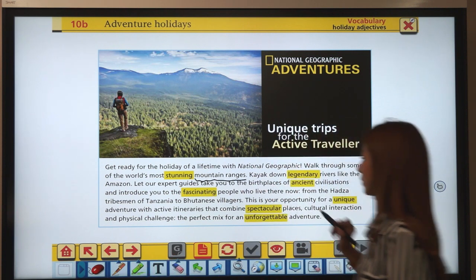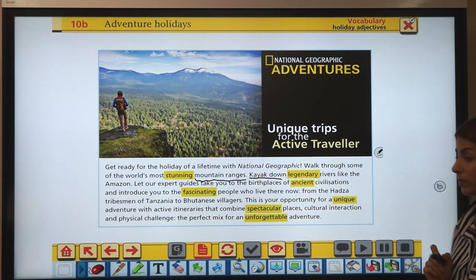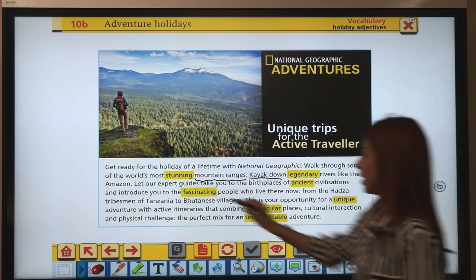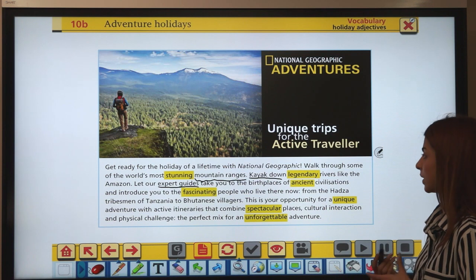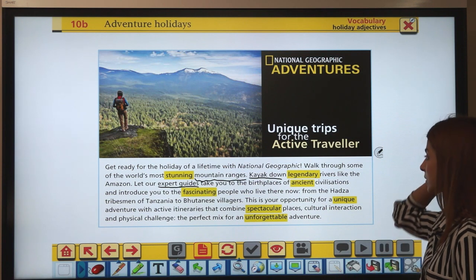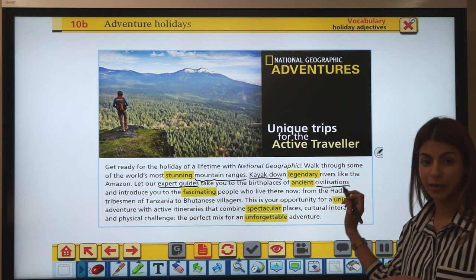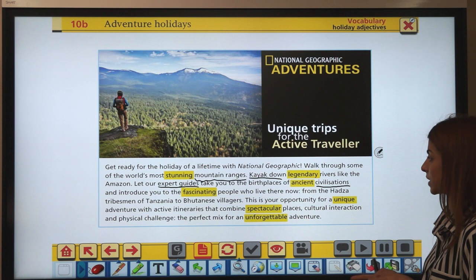You'll be kayaking down legendary rivers, and you'll have expert guides to take you to birthplaces of ancient civilizations and introduce you to the fascinating people.